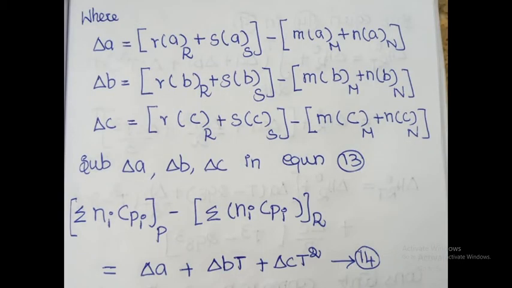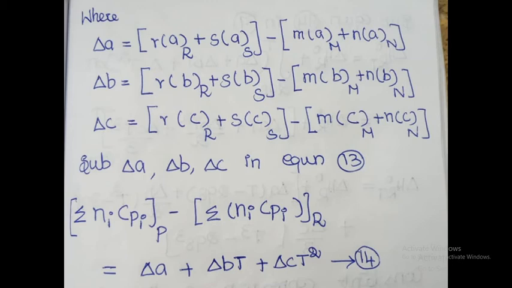We are going to introduce the change in variable here. First, the A component. The change in A, that is delta A, is equal to product minus reactant. Similarly for the B component and C component, delta B and delta C, product minus reactant. So substitute delta A, delta B, delta C in equation 13.